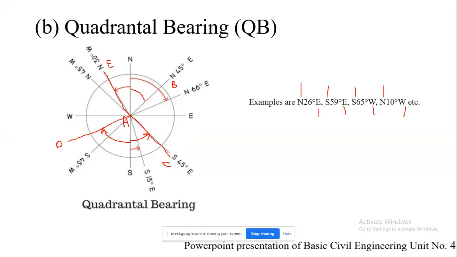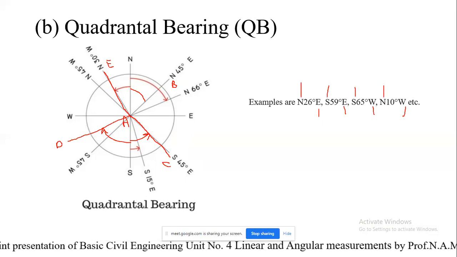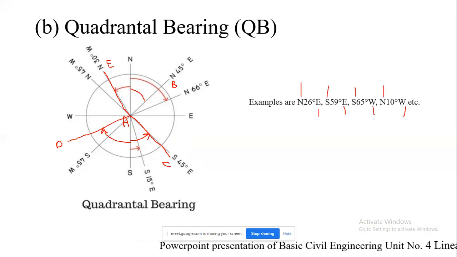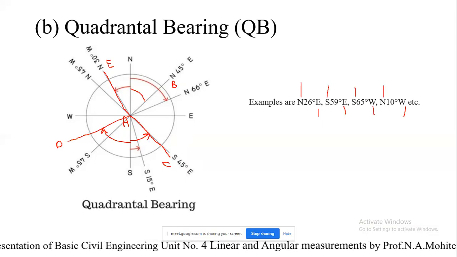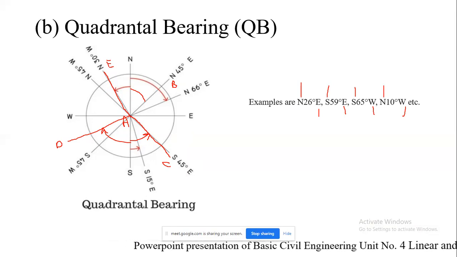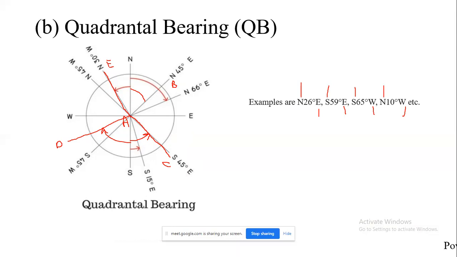We are going to solve the problem in the second session, in which the angles will be given to us. We will have such angles as north 45-degree east, north 66-degree east of certain survey lines, and we are supposed to calculate whether there is a difference between those angles, that is, fore bearing and back bearing, or not. Okay, got it.